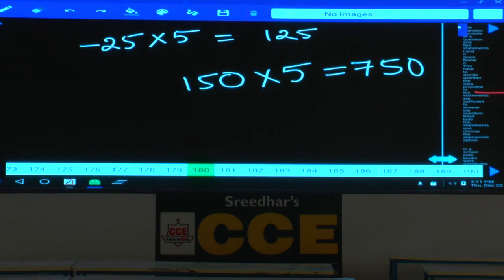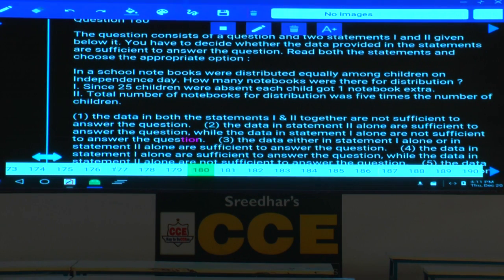Got it? We will get an answer. This is important to derive from the second point. If the number of books is 5 times the number of students, each child will get 5 books. You need to derive that. If that point strikes in your mind, then you will get the answer. Next.